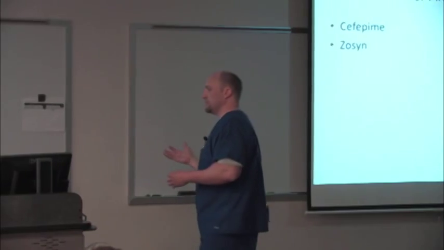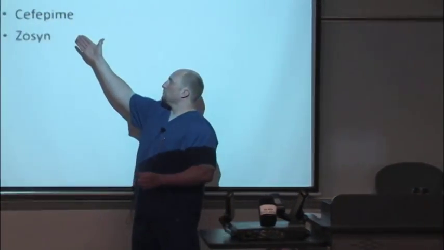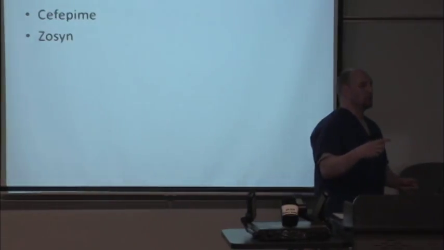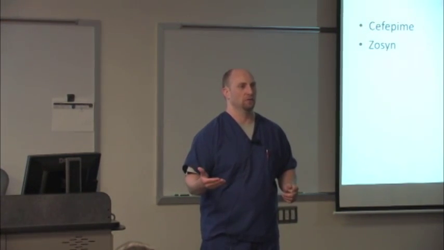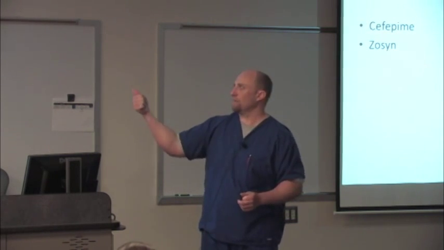In the community, Pseudomonas is not that rampant out there. It's not causing infections. It's not making people sick. But someone living in a nursing home, someone that's been in and out of a hospital multiple times, they're more and more exposed to Pseudomonas, and the more chances they have of getting this type of infection. Okay? The other one up there is called Zosyn.